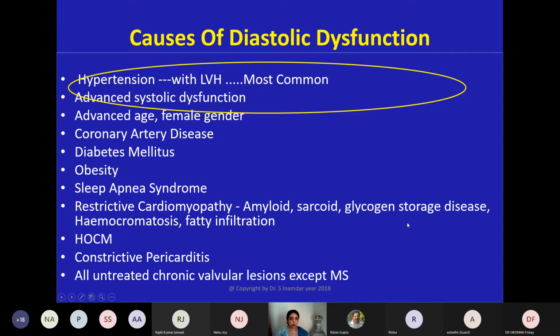cardiomyopathies like amyloid, sarcoid, and all those storage diseases. HOCM, constrictive pericarditis, and all untreated chronic valvular lesions except mitral stenosis. Why? Because in mitral stenosis, the LV is protected, so LV compliance is maintained to a great extent.